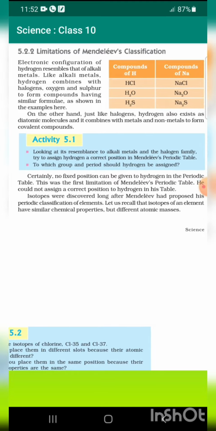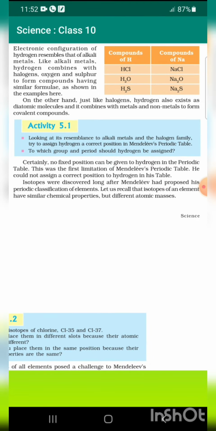Limitations of Mendeleev's classification. The electronic configuration of hydrogen resembles that of alkali metals. Like alkali metals, hydrogen combines with halogens, oxygen, and sulfur to form compounds having similar formulae, as shown in the example here.